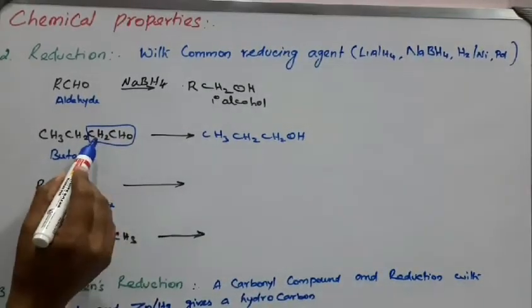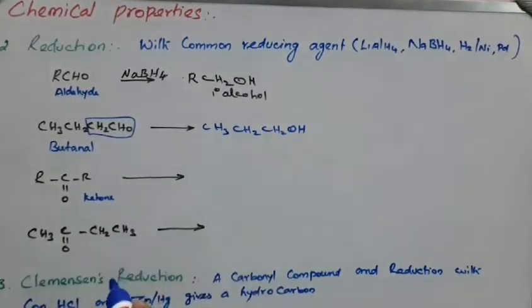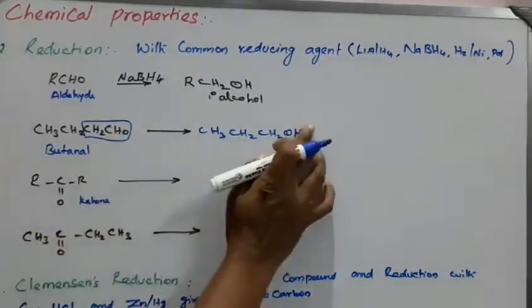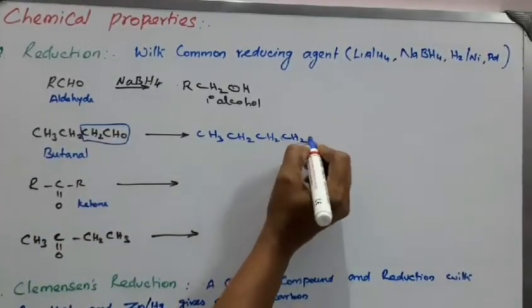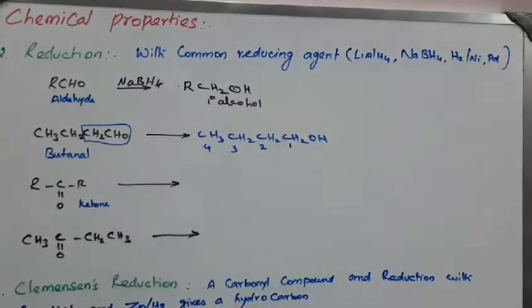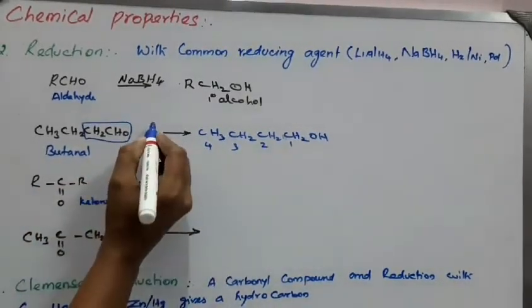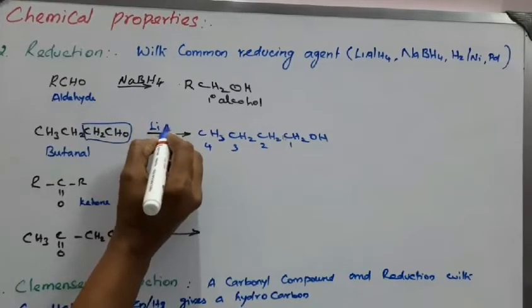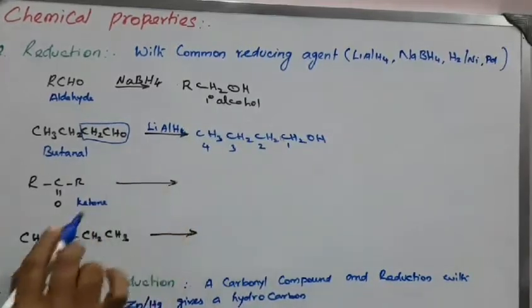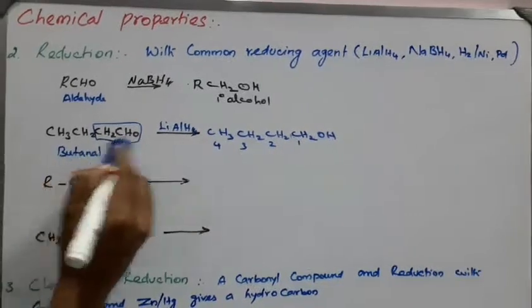This is 1, 2, 3, 4, butanol, that is butan-1-ol. So butanal is converted to butan-1-ol in the presence of lithium aluminum hydride, sodium borohydride, or hydrogenation over nickel or palladium. Any suitable reducing agent converts aldehyde to alcohol.